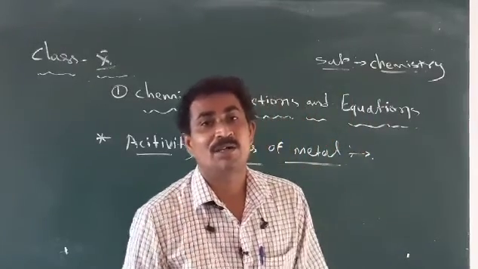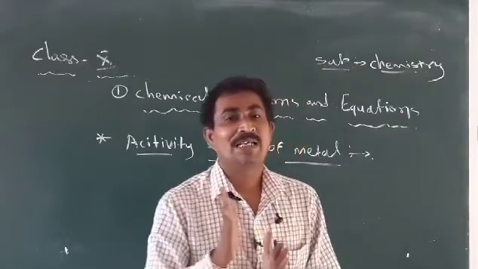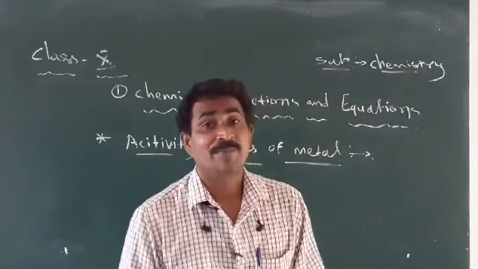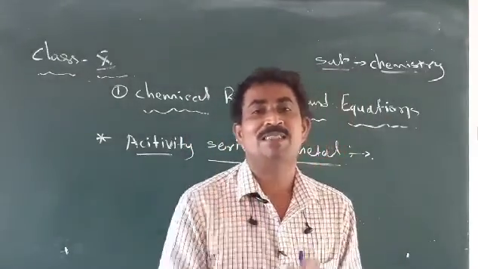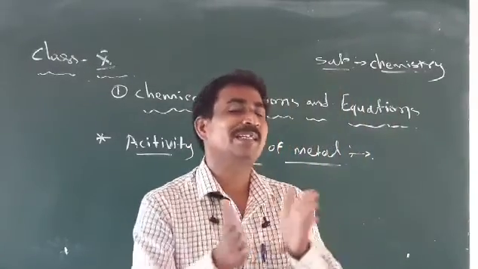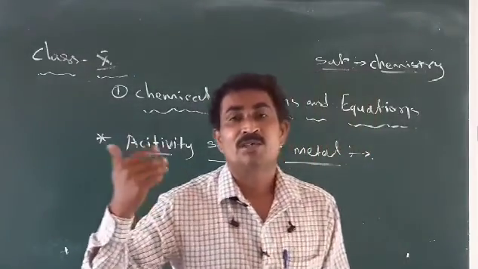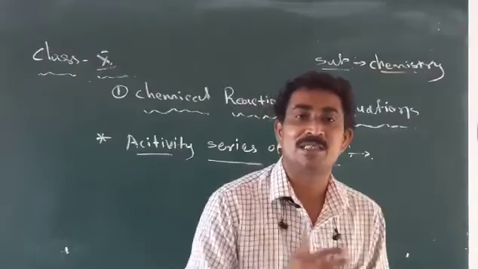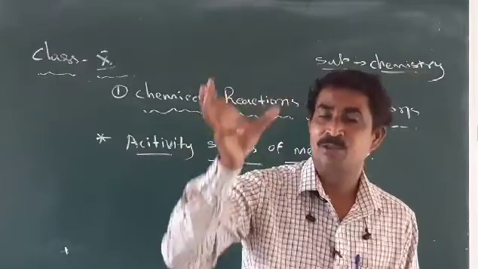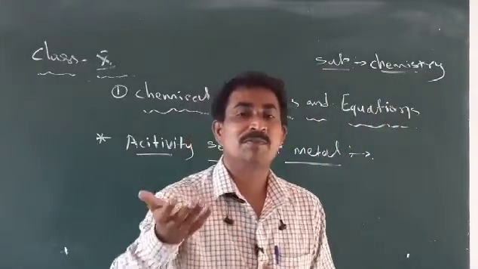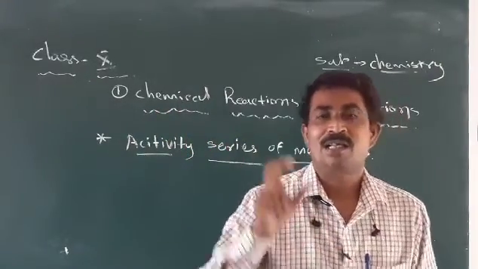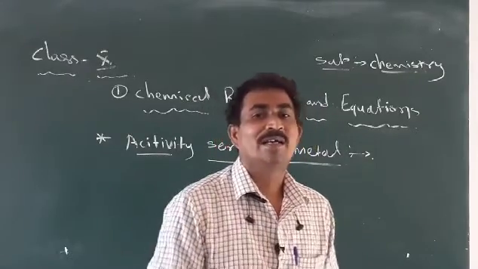So in the metal series, the metals are considered in three categories according to how their reactivity goes. For example, sodium and potassium are very fast reactive elements. Then magnesium and iron are middle reactivity metals, and copper and other elements are less reactive metals. So we want to see which metals come in which group: fast reactive, middle reactive, or bottom reactive metals.